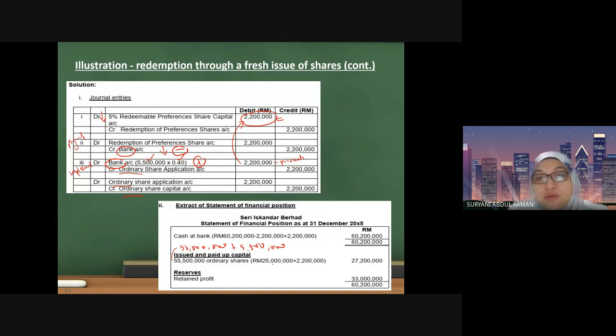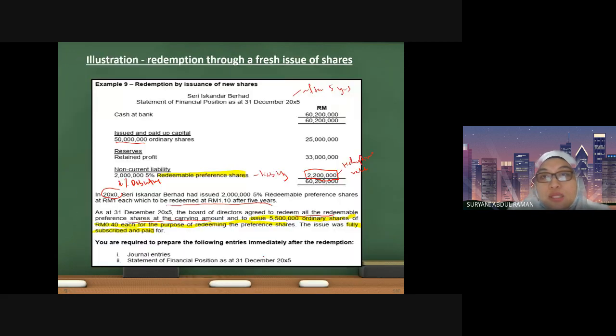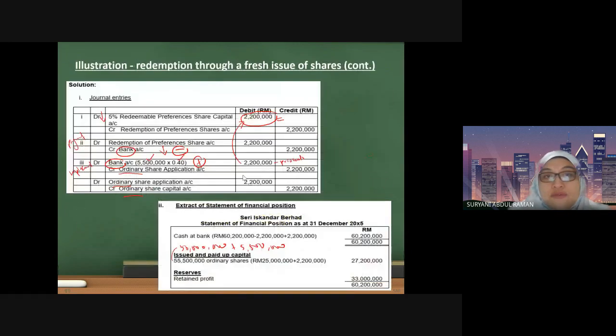And as for the value, previously the amount is 25 million. This is the old one. Once you have a transaction here, what you need to do is add this 2,200,000. This one you have to add. Then let us proceed to the other one.